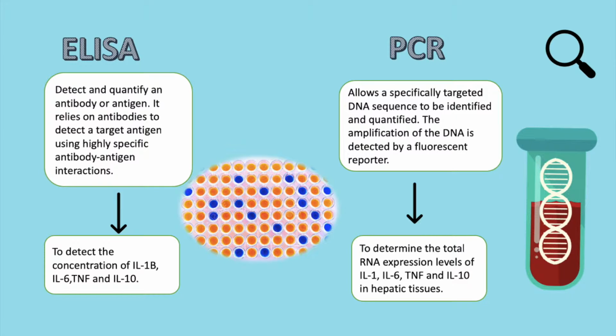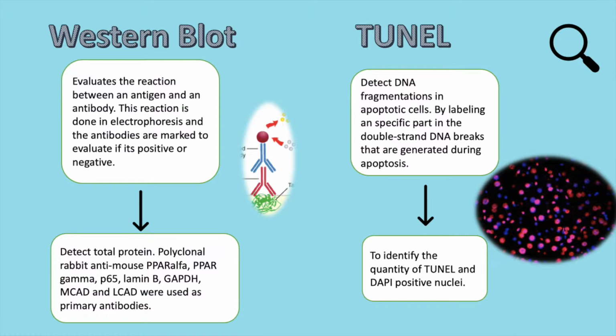PCR was also used. Polymerase chain reaction allows a specifically targeted DNA sequence to be identified and quantified. The amplification of the DNA is detected by a fluorescent reporter, and in this study it was used to determine the total RNA expression levels of interleukin-1, interleukin-6, tumoral necrosis factor, and interleukin-10 in hepatic tissues.